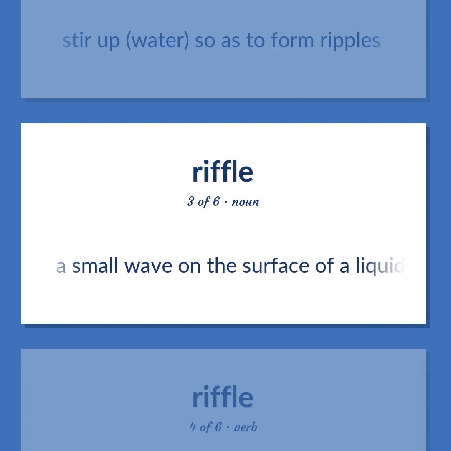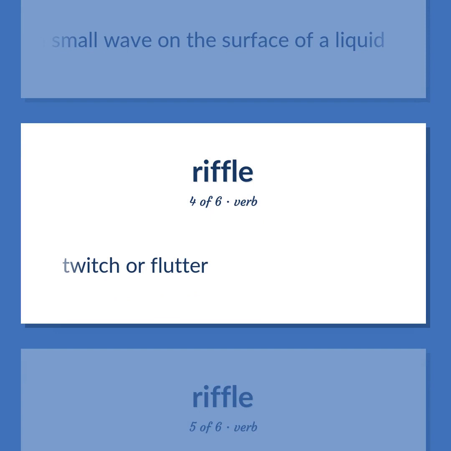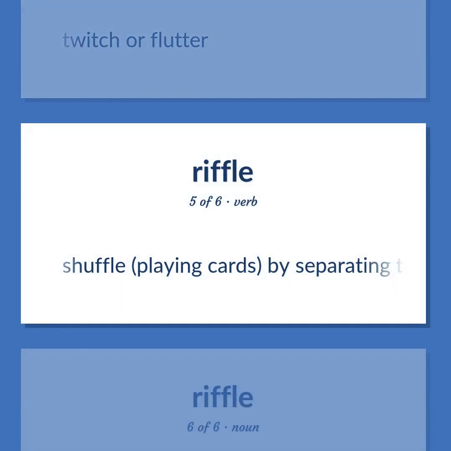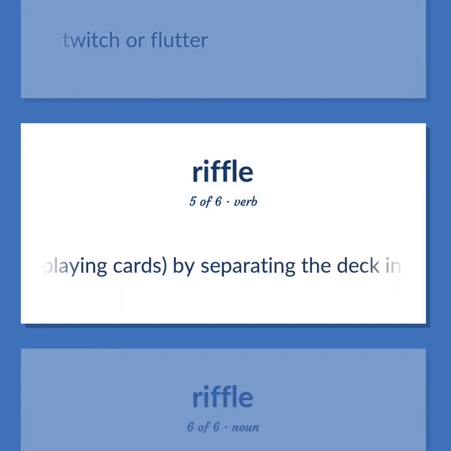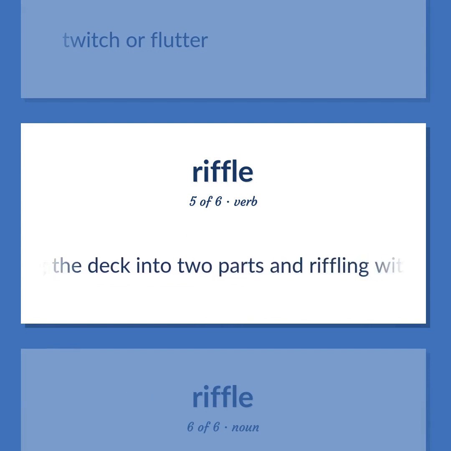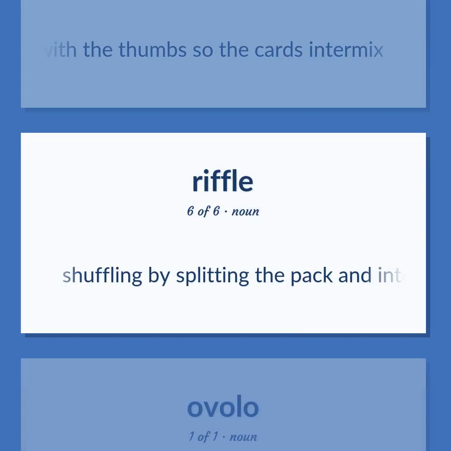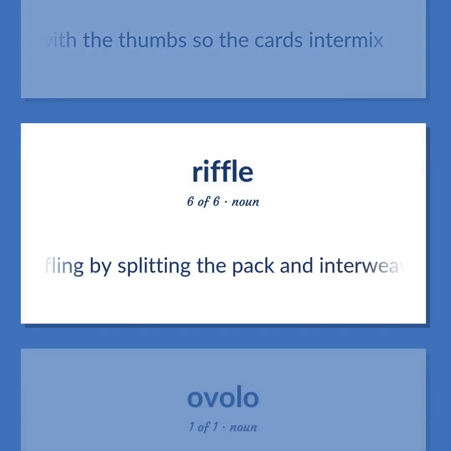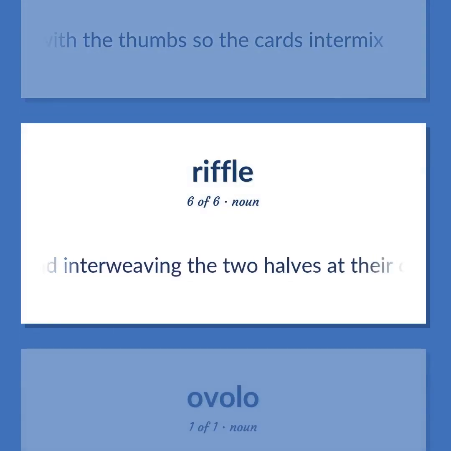A small wave on the surface of a liquid. Twitch or flutter. Shuffle. Playing cards by separating the deck into two parts and riffling with the thumbs so the cards intermix. Shuffling by splitting the pack and interweaving the two halves at their corners.